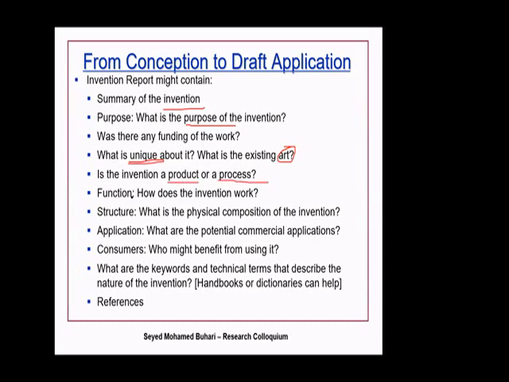How does it work? This is the function. What is the structure of your invention? What is the application of it? Who are the beneficiaries? Who are the stakeholders? So you find answers for all these points and you prepare them. Get them ready. You don't submit them to anybody, but this is for your personal collection.